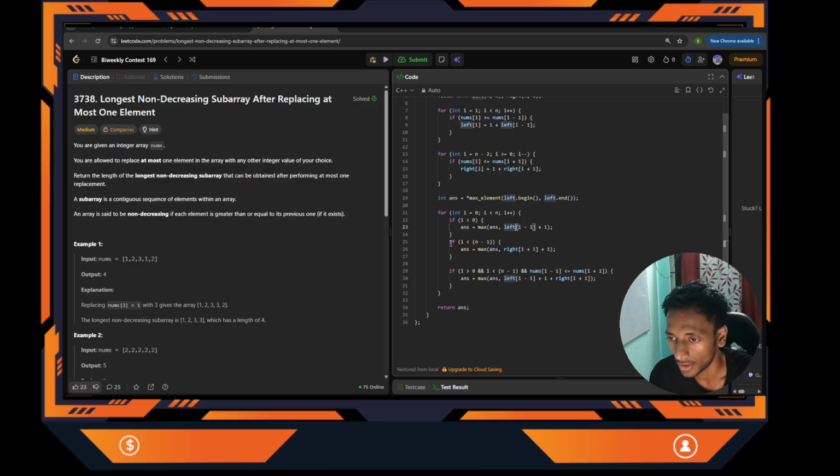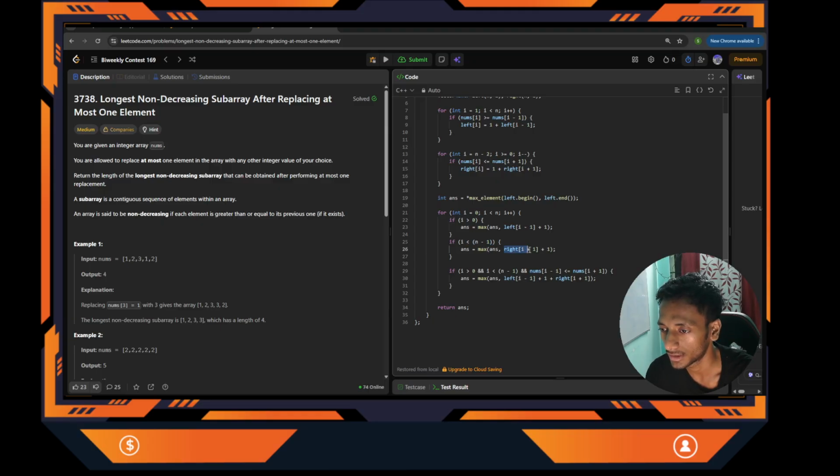Similarly, case 2: when I want to add this current element to the right subarray, I have to find out the maximum non-decreasing subarray length at the index i plus 1. How will I get this? I will get it from the right array. So we should have some element on the right side. That's why i should be less than n minus 1, so it can go up to at most n minus 2. Then we actually have some element on the right side.